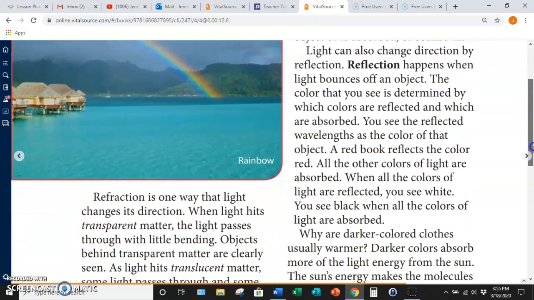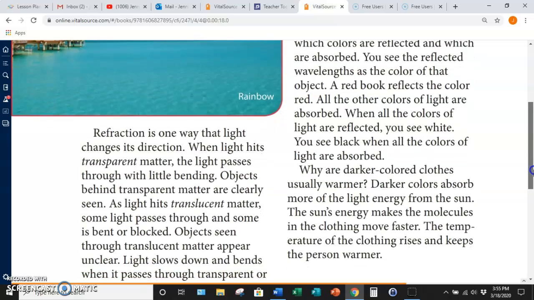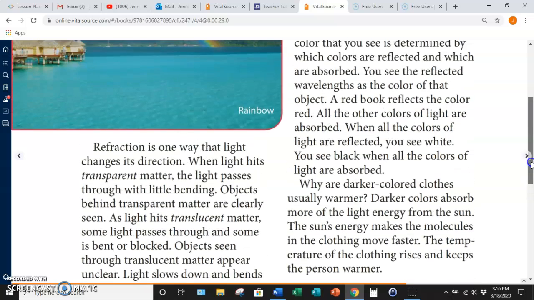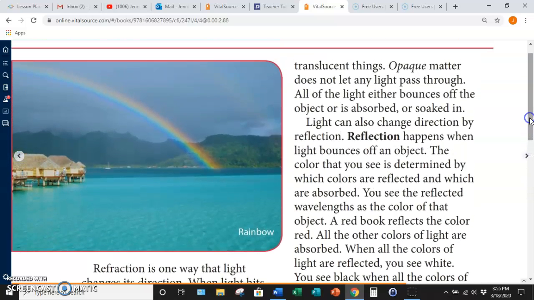So refraction is one way that light changes its direction. When light hits transparent matter, the light passes through with little bending. Objects behind transparent matter are clearly seen. As light hits translucent matter, some light passes through and some is bent or blocked. Objects seen through translucent matter appear unclear. Light slows down and bends when it passes through transparent or translucent things. Opaque matter does not let any light pass through. All of the light either bounces off the object or is absorbed or soaked in.